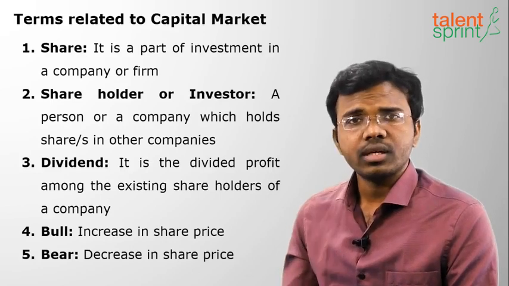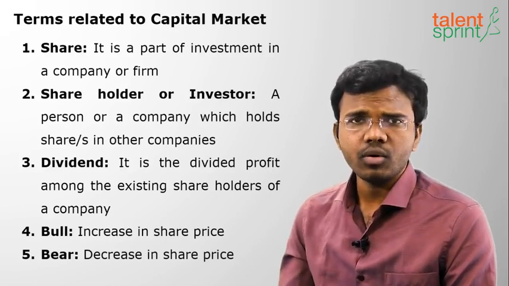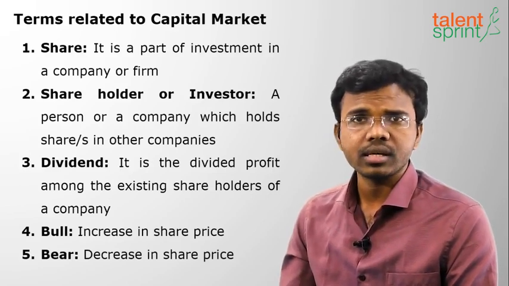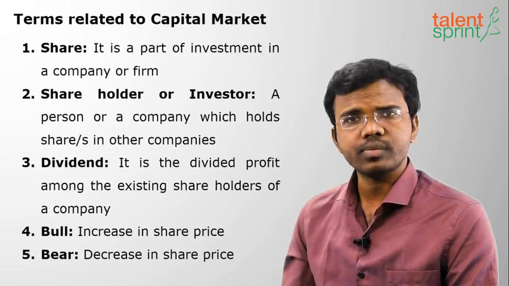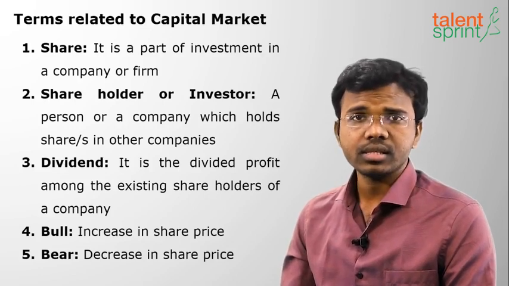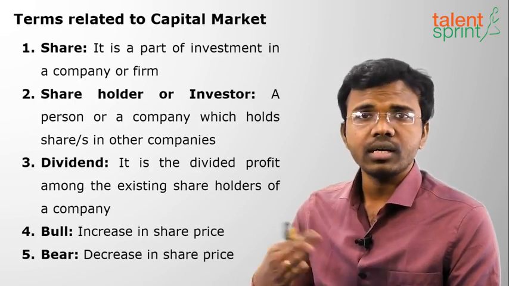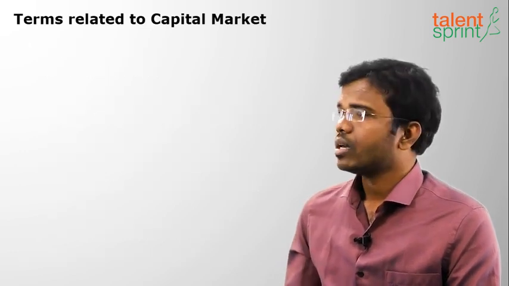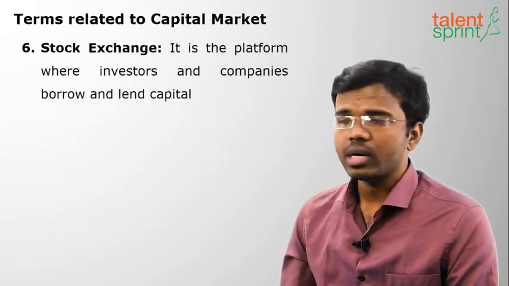Okay. So if it has become 9 rupees, you have lost 1 rupee. No one will give you that 1 rupee. You can't go to company and say give my 1 rupee. That's it. Lost means lost. Clear with this? Okay. Bull and bear means increase and decrease in value of the share prices. Clear?